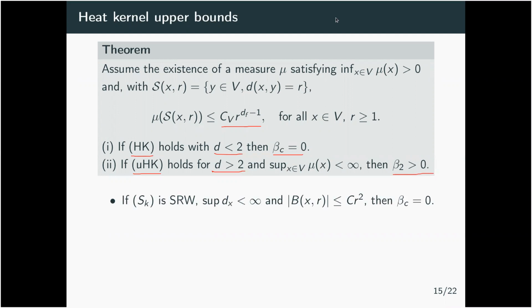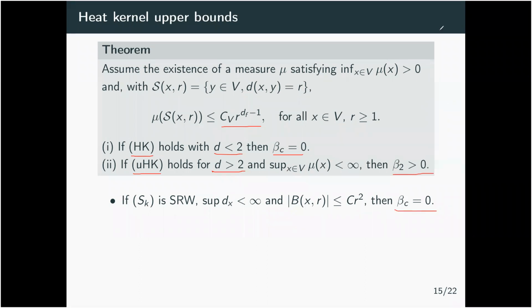Now, there is actually a general result, whose argument you can find in a book on polymers of Francis Comets. If you take the simple random walk S_k, the argument in the book is given for the lattice, but the proof actually applies very well to this following context, where S_k is a simple random walk with uniform bounded degree, and you ask for the volume of the ball to be at most quadratic.